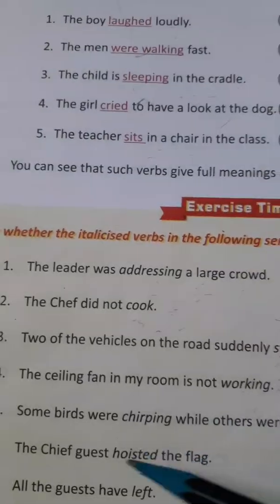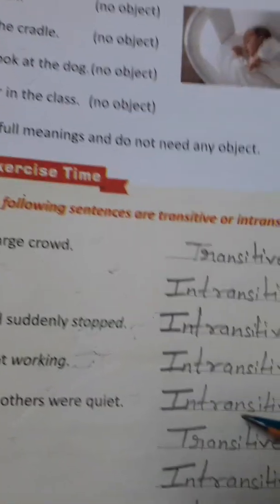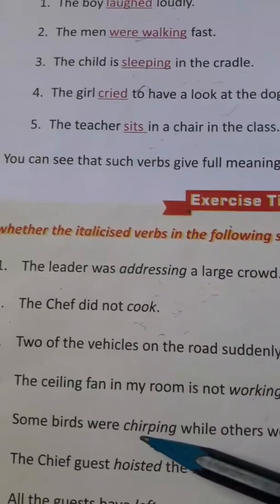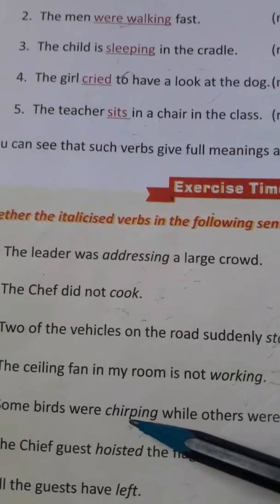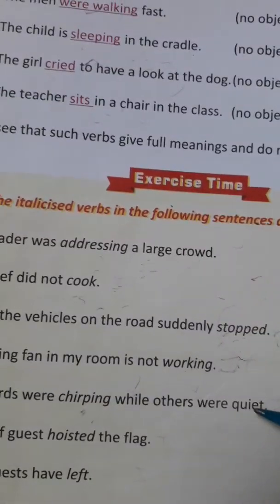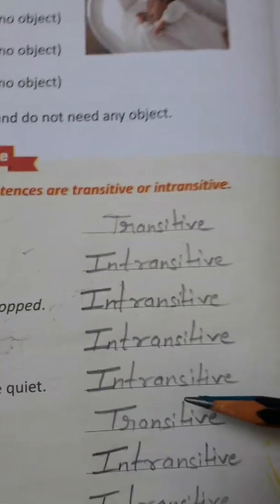Some birds were chirping while others were quiet. This is also the intransitive one, because here were chirping, after were chirping, nothing is the receiver of this action. Here after this, the object is not there. So this is your intransitive verb.